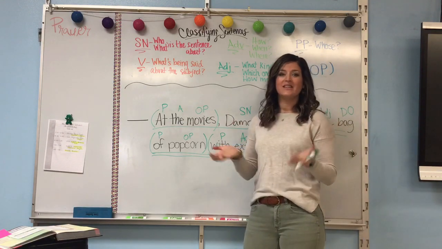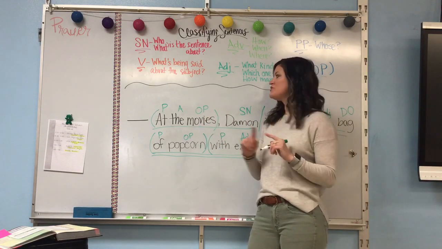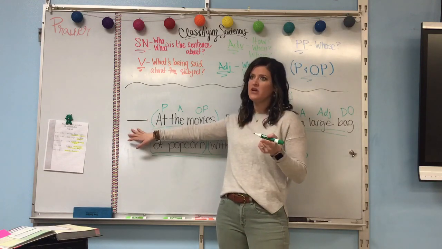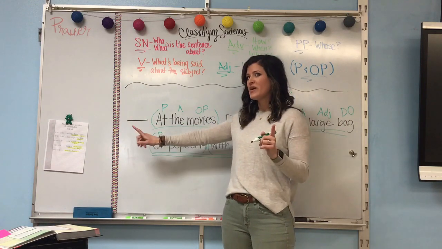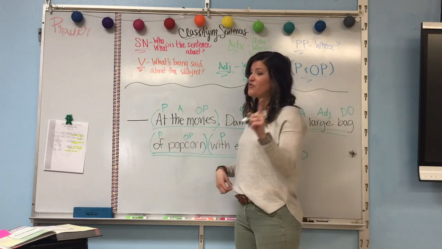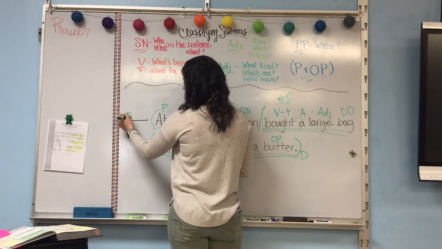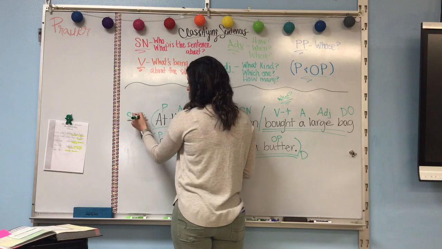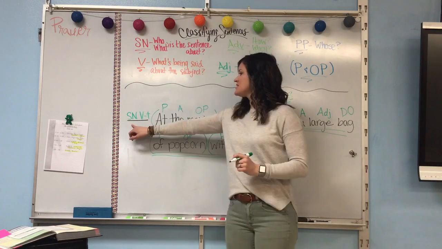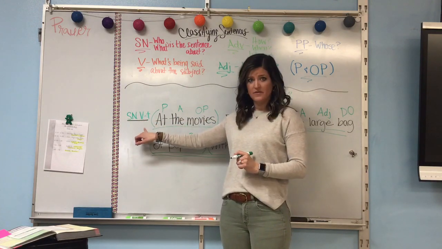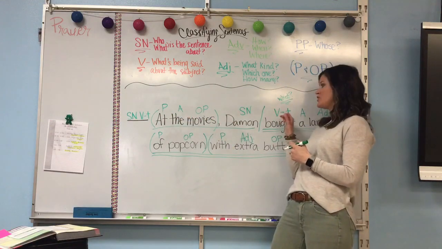Okay, so the last thing now, this is what's different. I know you're so used to writing your pattern 1, SNV, line P1. This is where it's going to be different now. You're going to have to think before you write. You're going to write subject, noun, verb, transitive, so SNV-T, okay, just like we did here, verb, transitive.